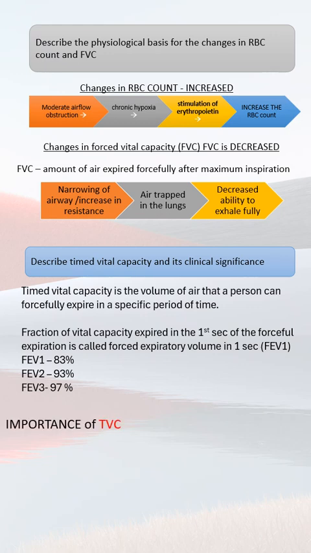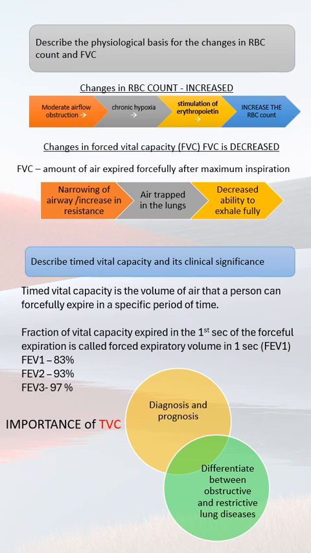Now the importance of timed vital capacity: first, it helps in diagnosis and prognosis of various diseases. Second, it helps to differentiate between obstructive and restrictive lung disease, because FEV1 is reduced in obstructive lung disease and it is normal in restrictive lung diseases. The third one is we can understand the effectiveness of the treatment. That is, if FEV1 is improving, we can understand the effectiveness of the treatment. So these are the three importances of timed vital capacity.